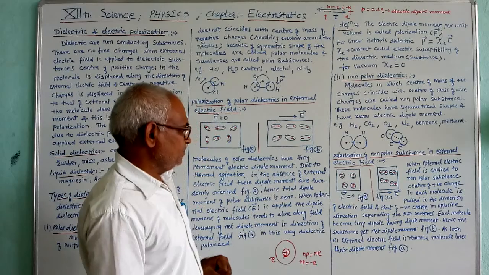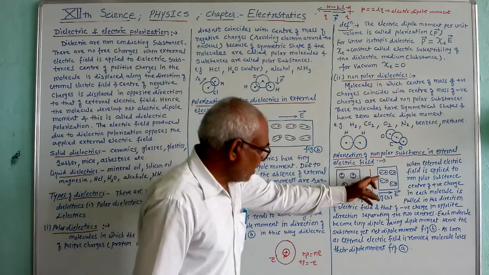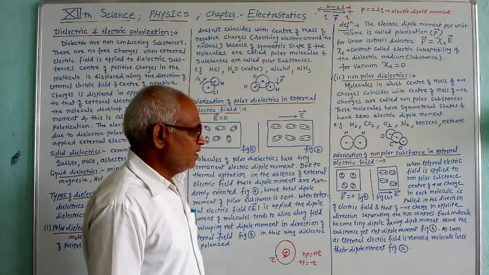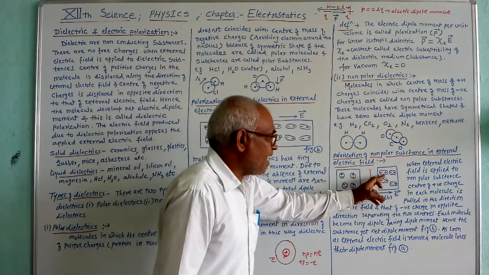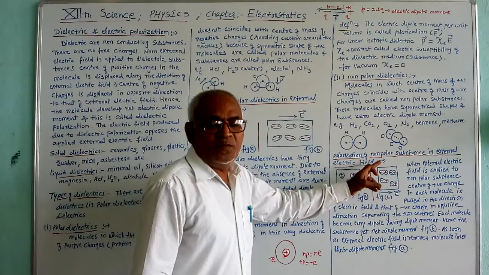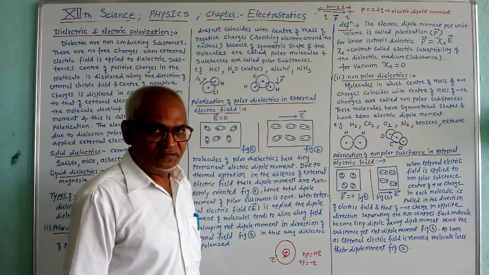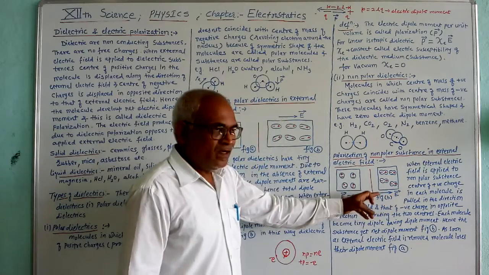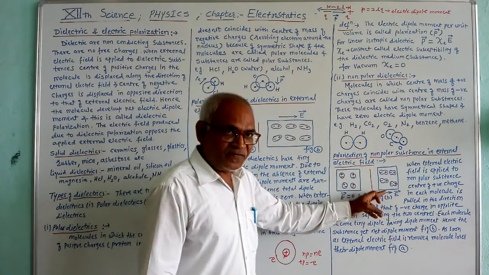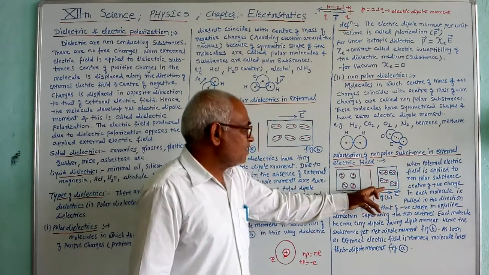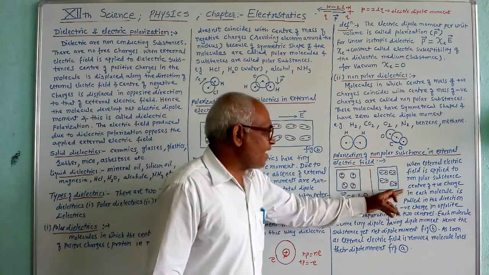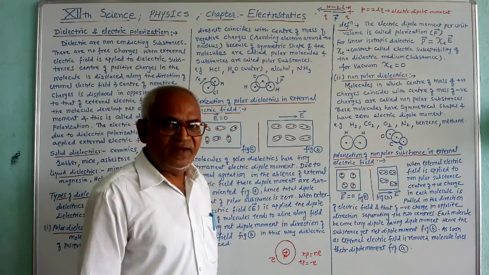Due to that, each molecule of the non-polar substance behaves as a tiny electric dipole, and hence the substance as a whole, by applying the external electric field, possesses some electric dipole moment along the direction of the external electric field.